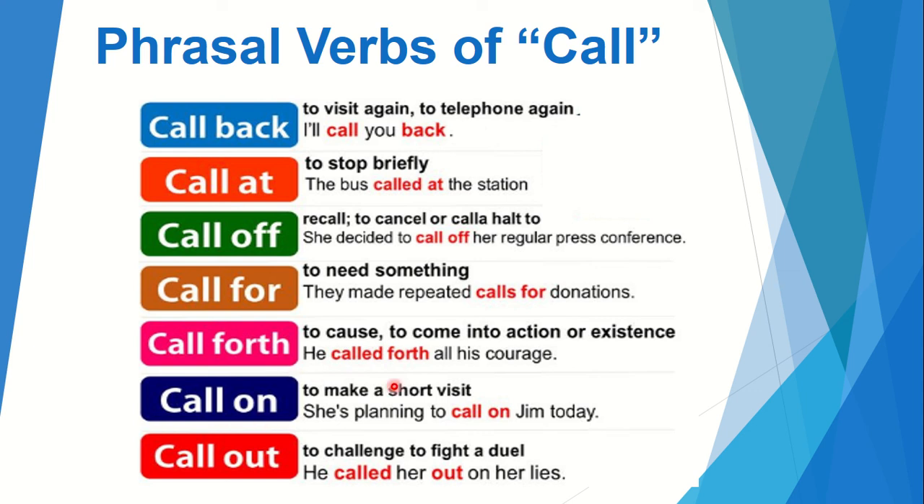Call on, to make a short visit. She's planning to call on Jim today. Call out, to challenge, to fight a duel. He called her out on her lies. So here one thing that you will also notice is that all these phrasal verbs, except the first one, are inseparable. They are not separated by the direct object.